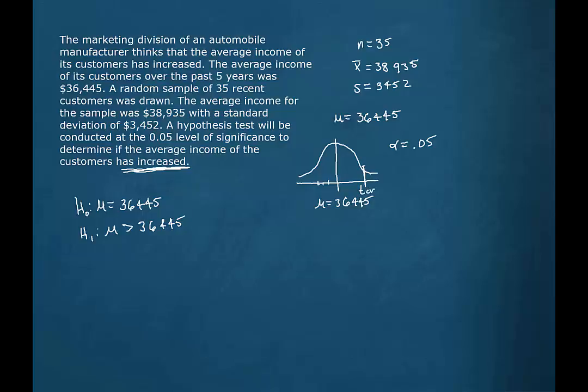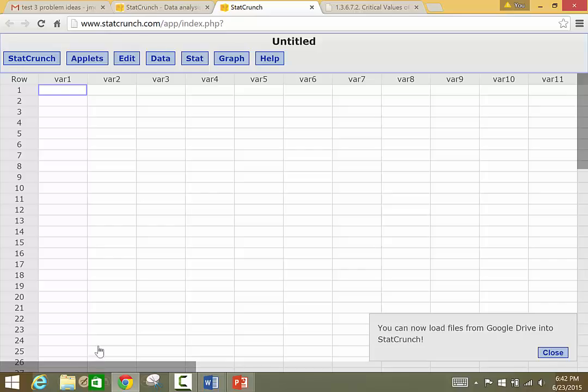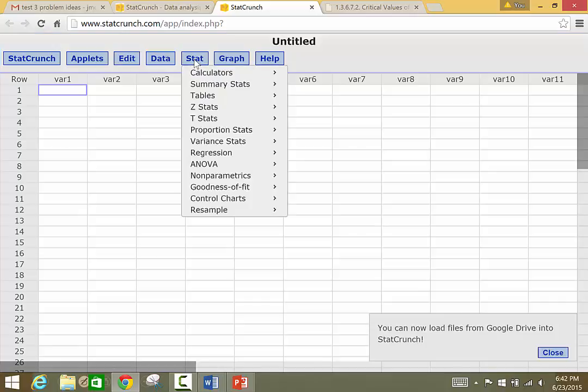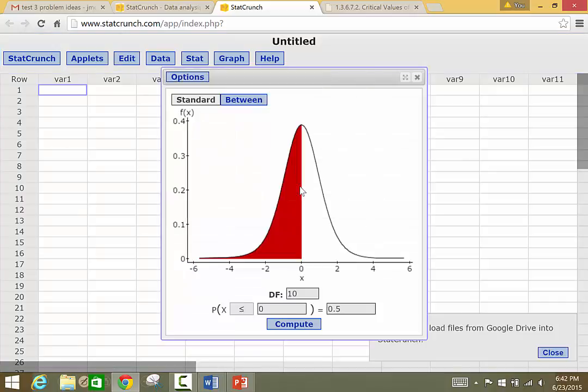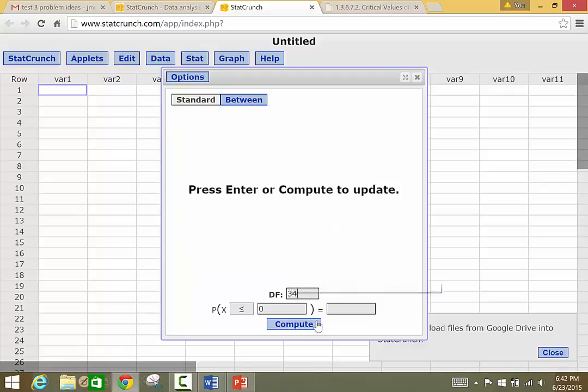We are going to need a critical t-value. We can get that from StatCrunch or a table or the TI-84 calculator, however we would like to. If we use StatCrunch, we'll push Stat, Calculators, T. The number of degrees of freedom would be 34 since we had 35 in our sample. This is a one